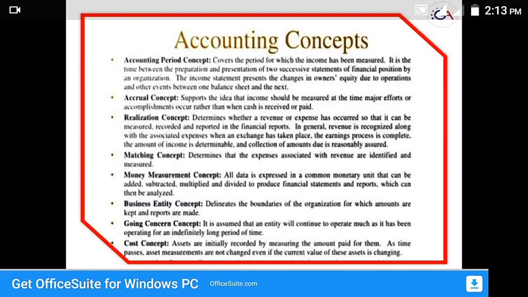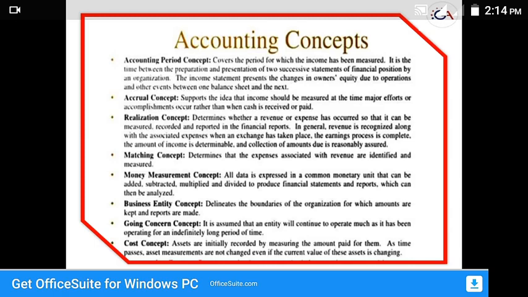Yes. If you focus on these accounting concepts, the first one is the accounting period concept. Every businessman wants to know the result of his investment and efforts after a certain period. Usually in this concept, a 1 year period is regarded as ideal for this purpose, and this period is called the accounting period. It depends on the nature of the business and the object of the proprietor of the business.